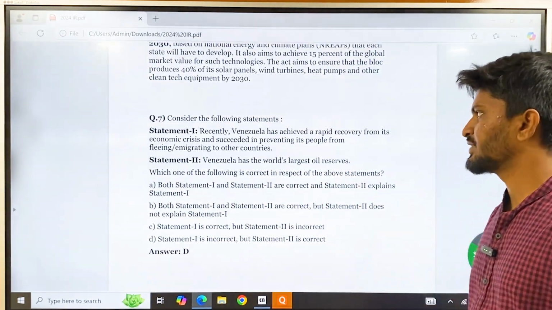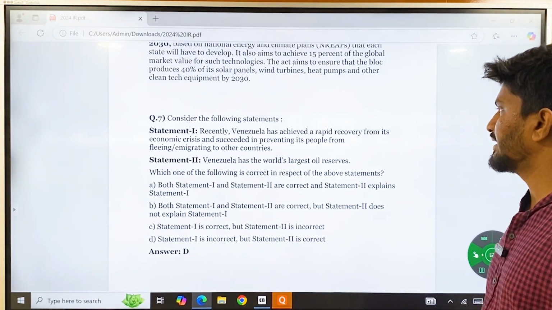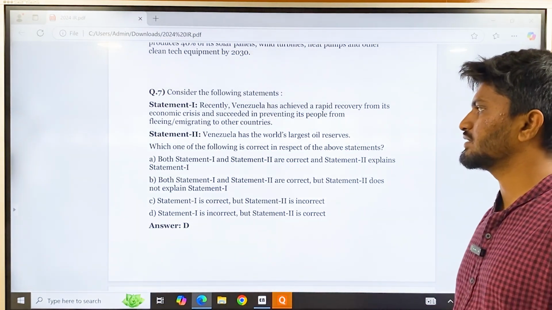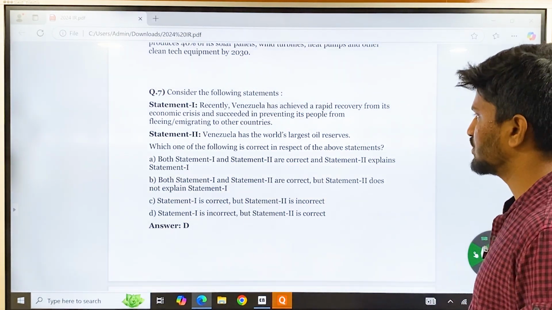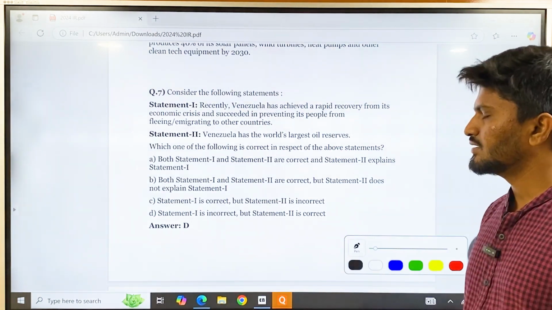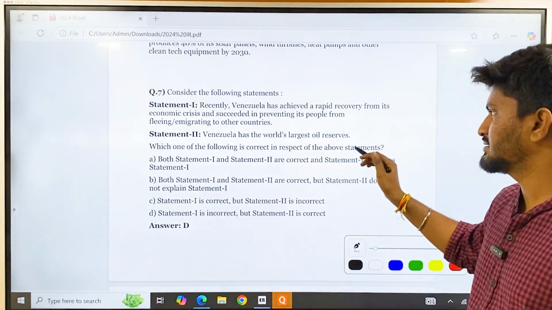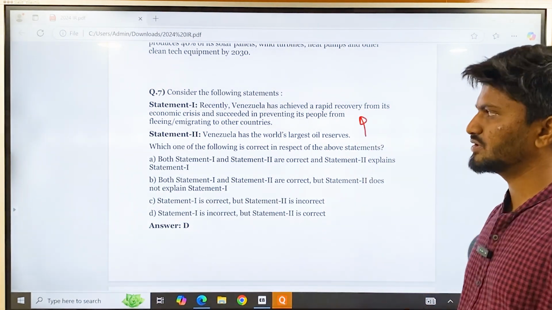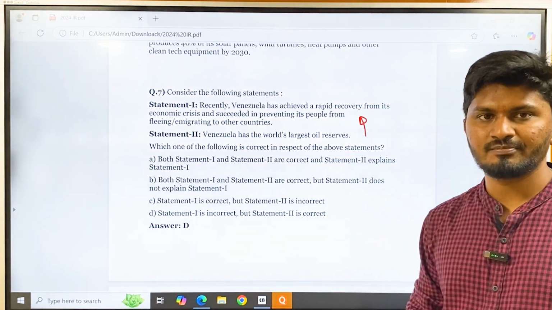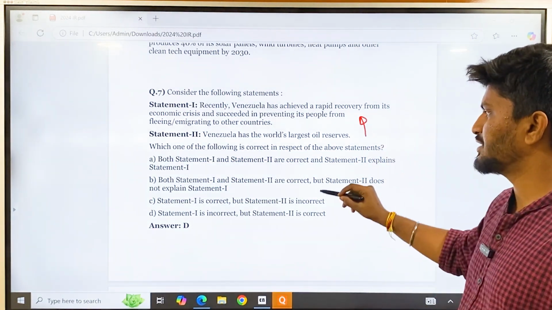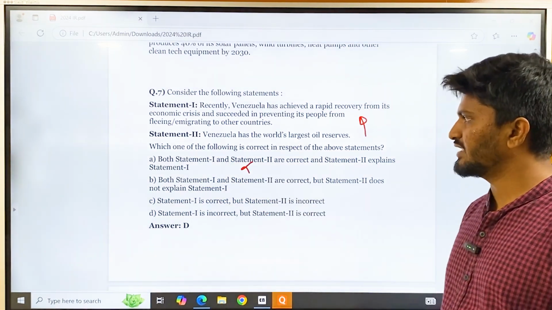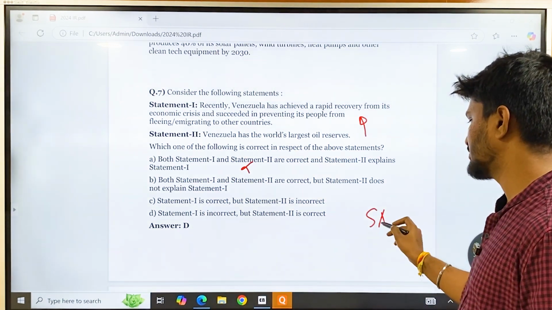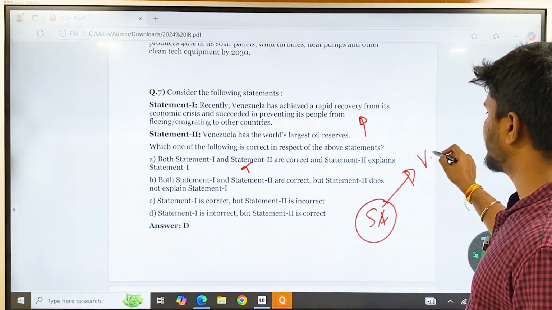And then consider the following statements. 1. Recently, Venezuela achieved a rapid recovery from its economic crisis and succeeded in preventing people from fleeing or emigrating to other countries. 2. Venezuela has the world's largest oil reserves. See, even before you know these answers, statement 2 cannot be the explanation of statement 1. It has the world's largest oil reserves, but that doesn't mean that people stop fleeing the country. So statement 1 cannot be right, statement 2 can be right. If you have recently seen the news about South America, there has always been debate about Venezuela.